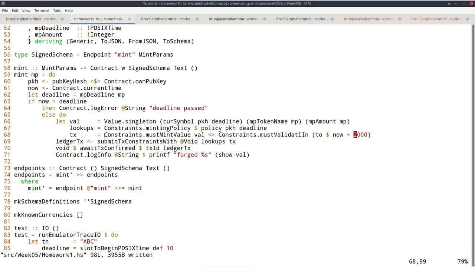Maybe we could make it 5 seconds. I don't know actually how long it would take. And the larger we make it, the higher the risk that if you're close to the deadline, then this now plus 5,000 is after the deadline. But the smaller we make it, the faster the transaction has to be distributed to all the nodes. So I'm not exactly sure what the best number here is. Of course, for now, if we just simulate it, it doesn't matter because there is no network delay. So we could use this.